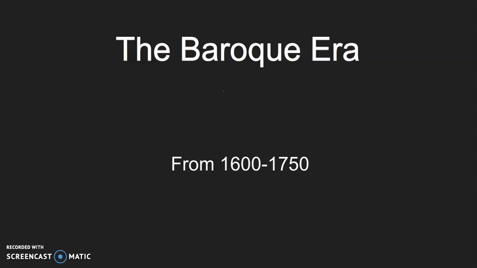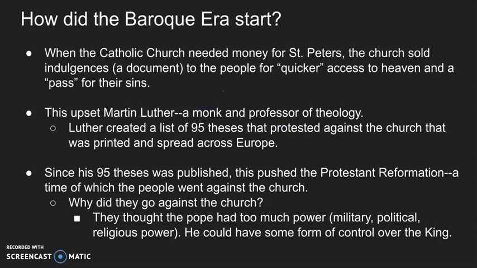The Baroque Era from 1600 to 1750. The beginning of the Baroque era started to form when, in an attempt to gain money for St. Peter's, the Catholic Church would sell indulgences to the people, which was advertised as a quicker and more guaranteed path to heaven, which would also bypass their sins.